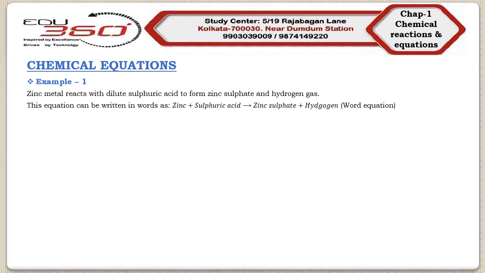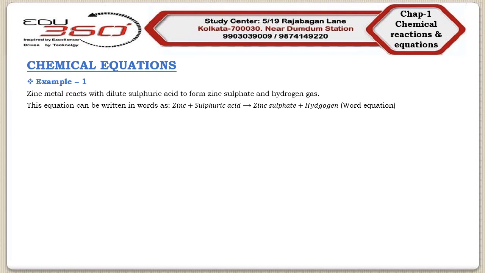This type of representation is known as the word equation of the given chemical reaction. Now we will change this word equation into a chemical equation by considering the symbols and formulas of various substances involved in that particular reaction.